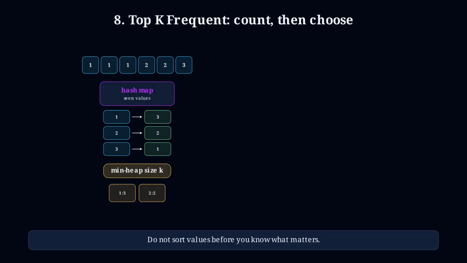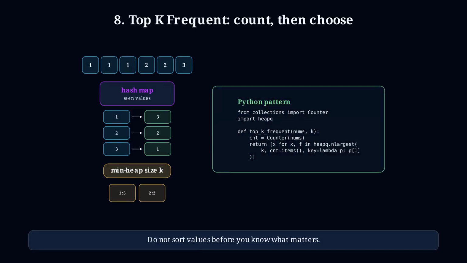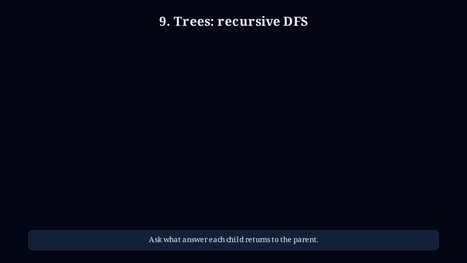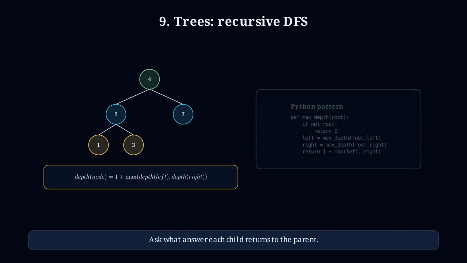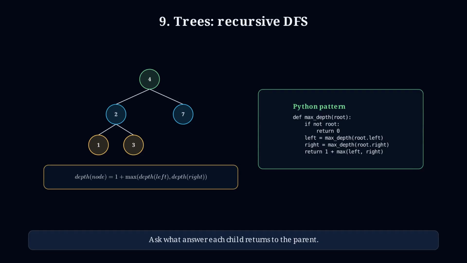Top K frequent elements is where counting meets heaps or buckets. Count frequencies first, then keep only the most important candidates instead of sorting everything blindly. Tree problems usually become simple when you ask, what answer do I need from the left child and the right child? Maximum depth is the smallest version of that recursive idea.